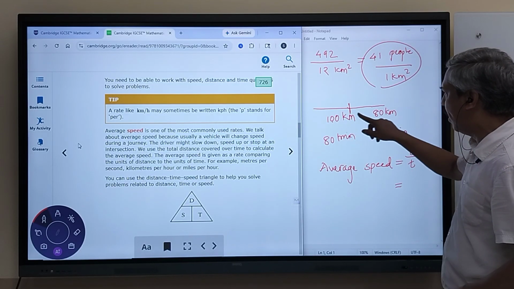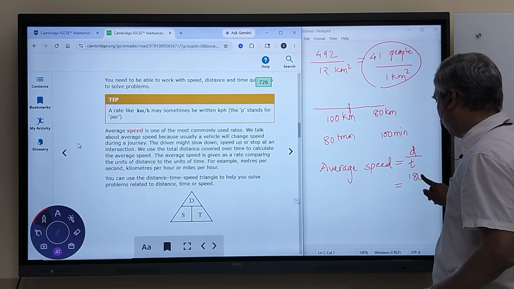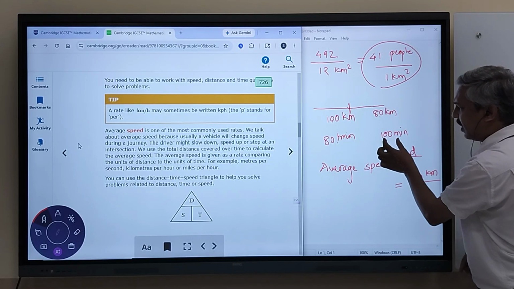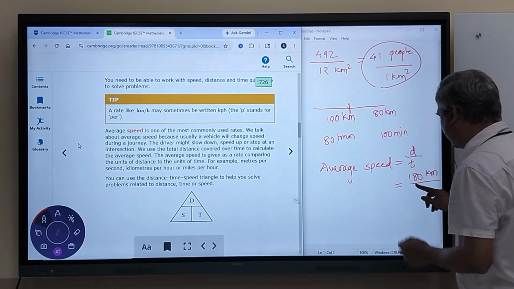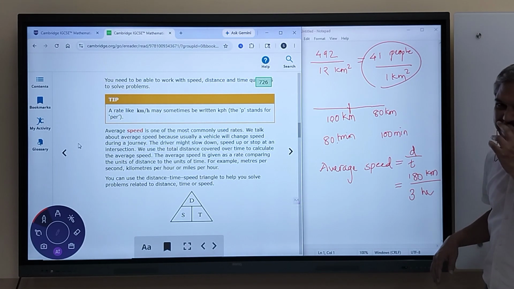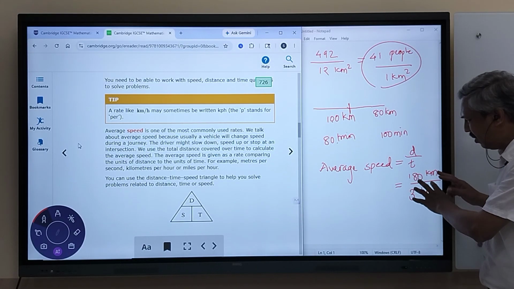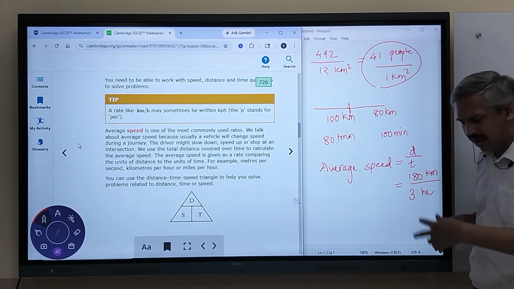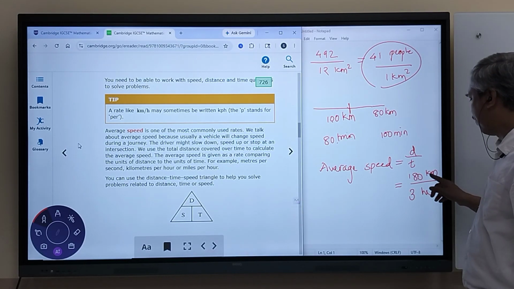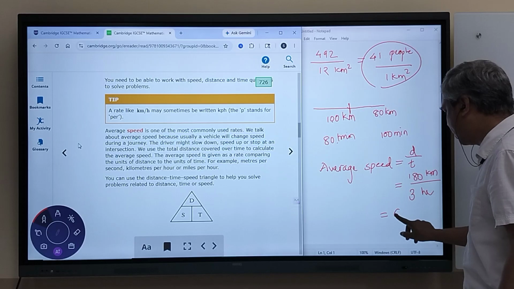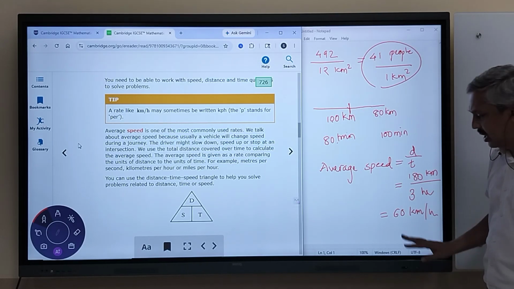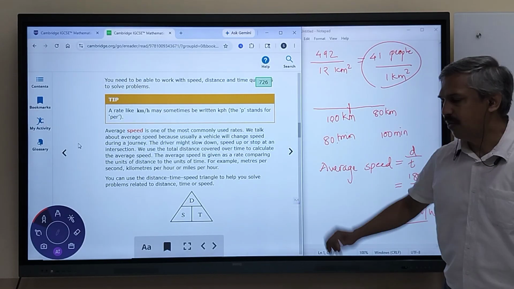And this is 100 plus 80, which is 180 kilometers, divided by 80 minutes plus 100 minutes, which is 180 minutes, 3 hours. We could have kept it in minutes as well, but normally speed is taken as either meters per second or kilometers per hour. So I avoided writing minutes here. So we get 180 upon 3, which is 60 kilometers per hour. This is the speed of the vehicle.